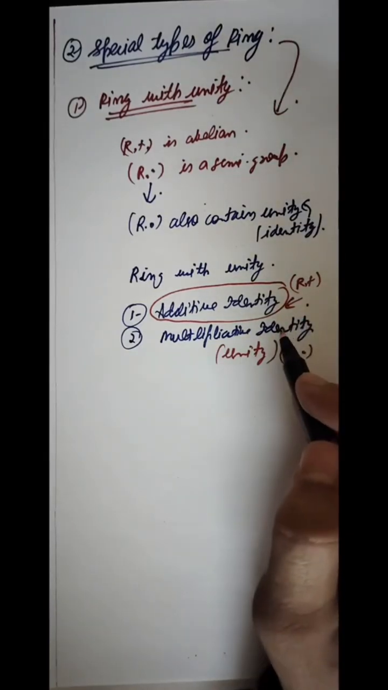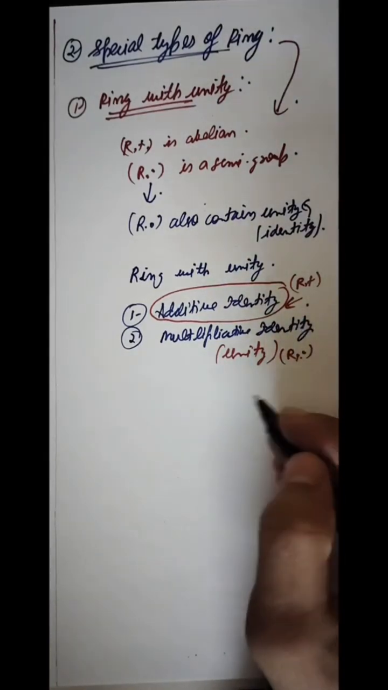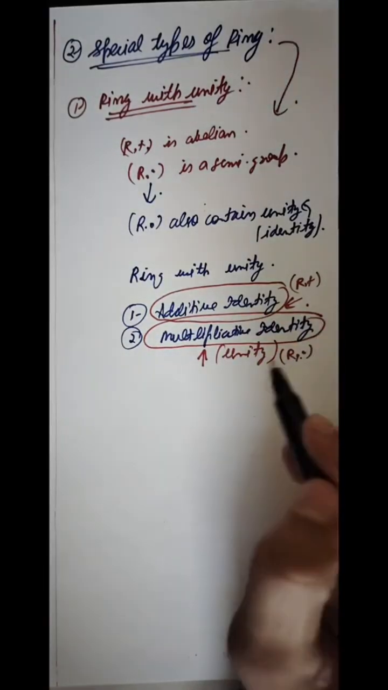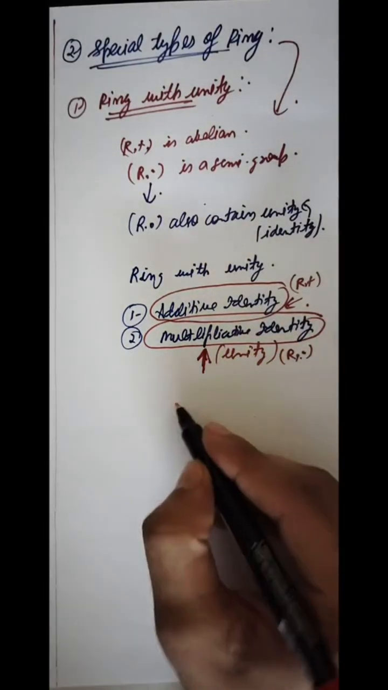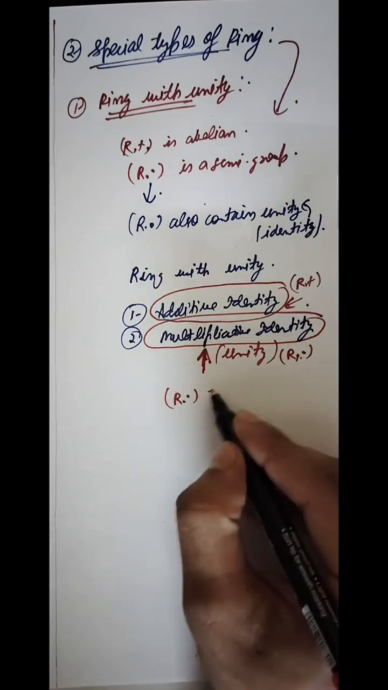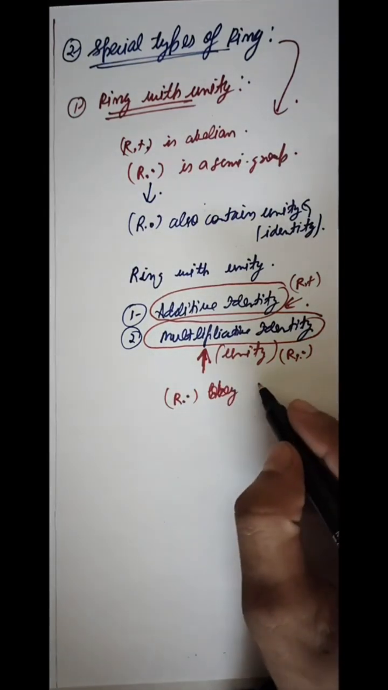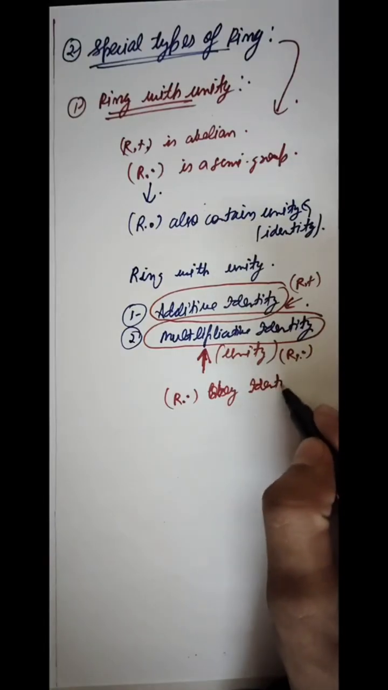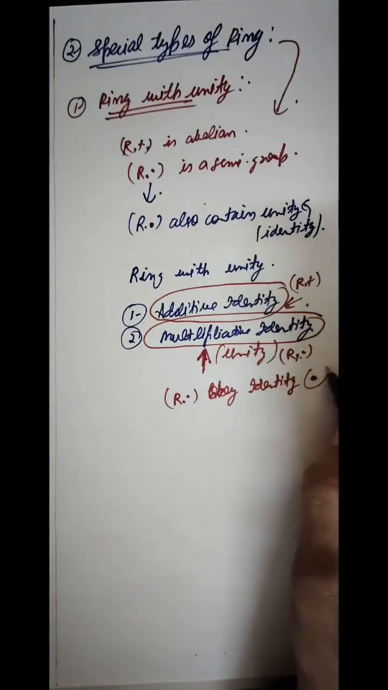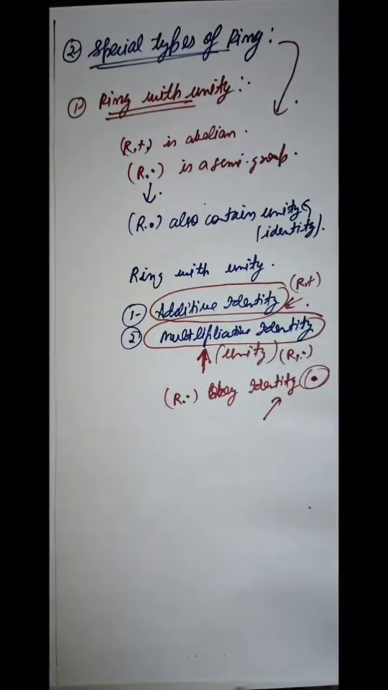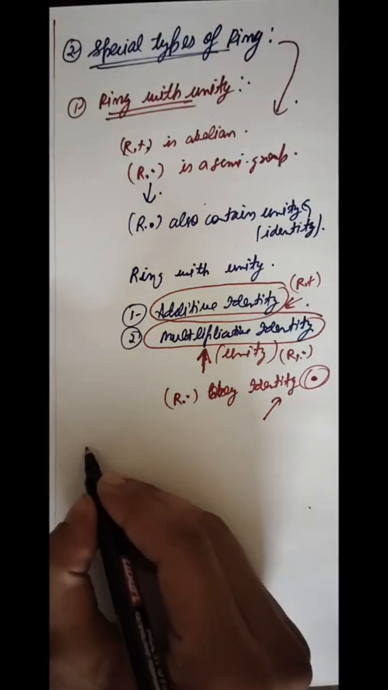So for ring with unity, we can say that if any ring has multiplicative identity, then it is called a ring with unity. So if R dot also obeys the identity law under the dot operation, then we say that this ring is a ring with unity. Let me give you an example.